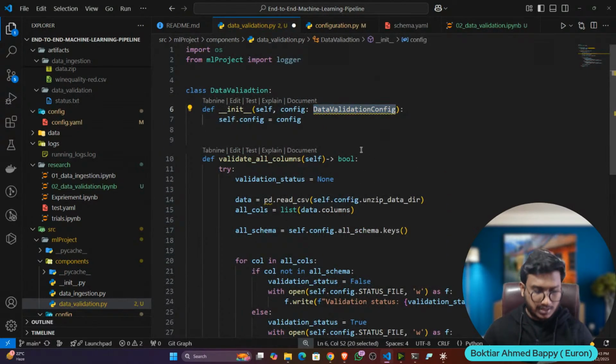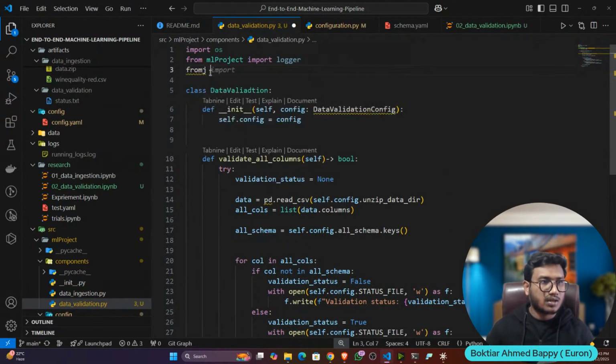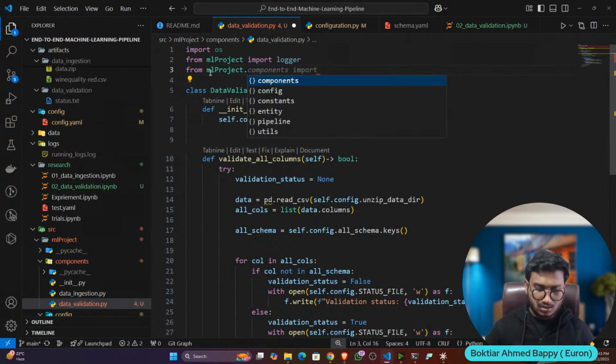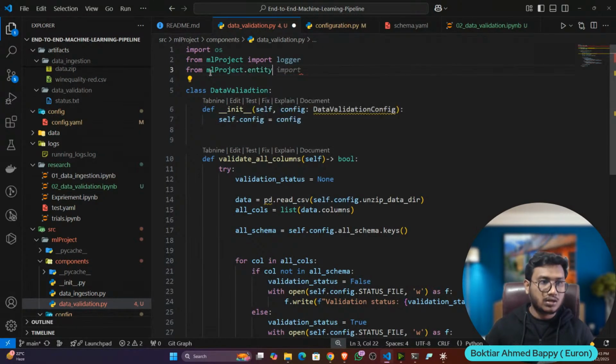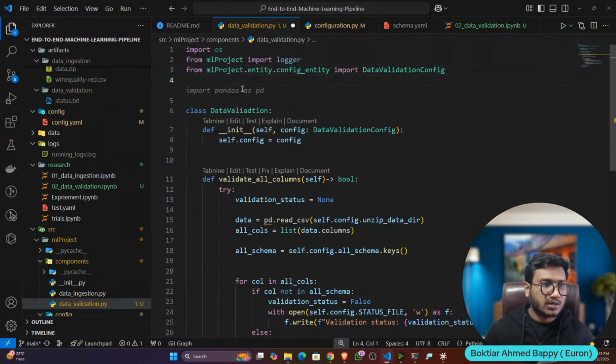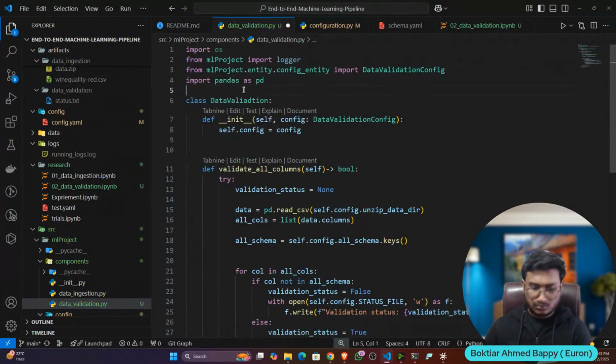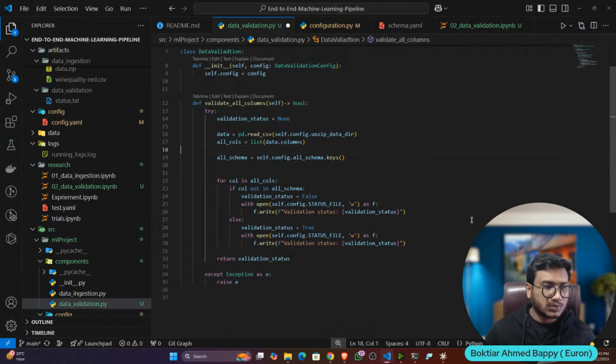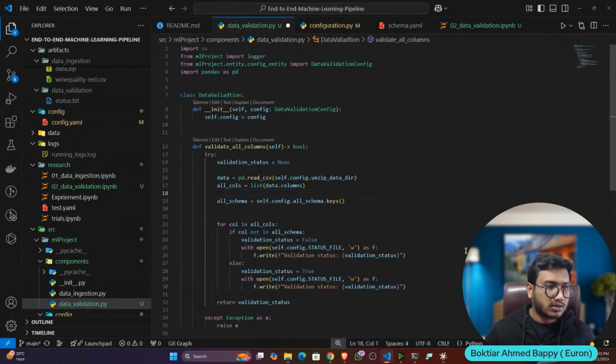I also need to import data validation. So from ML project dot entity dot config entity import data validation config, and I also need pandas. So import pandas as pd. And then anything else? I think everything is fine.